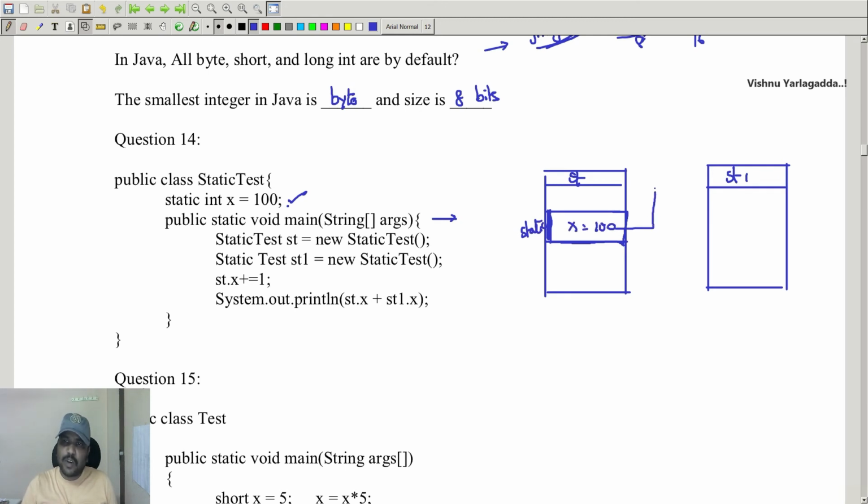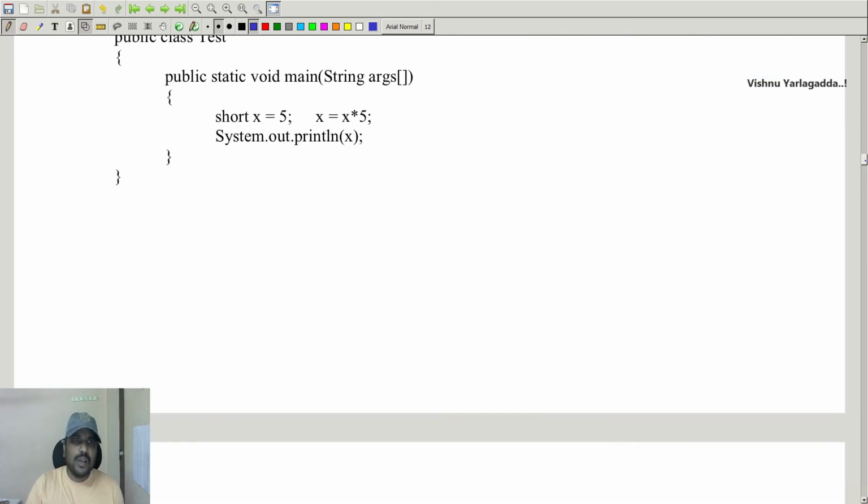The same memory will be occupied by both st and st1, for static variables only. So st.x plus equal to 1 means this will be modified to 101. Whenever we get st.x, 101 only we will get, and st1.x also 101. So this is equivalent to 202. So whenever we create static members inside the class, they will share the common memory, that is what I wanted to say. Yeah, fine.